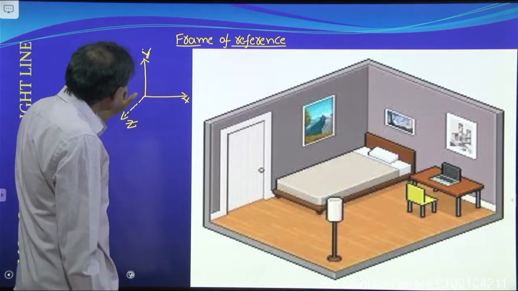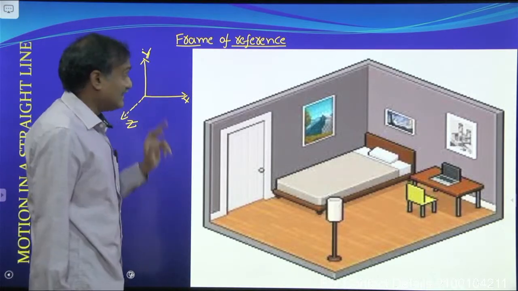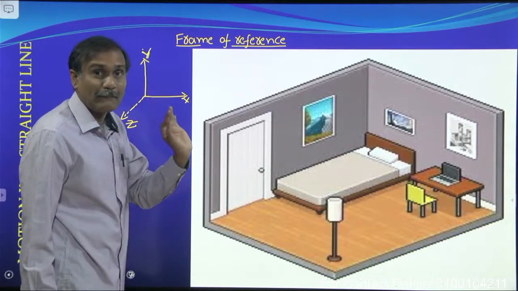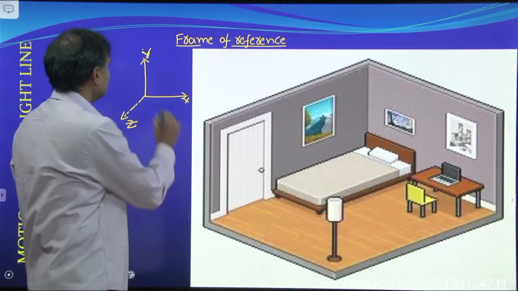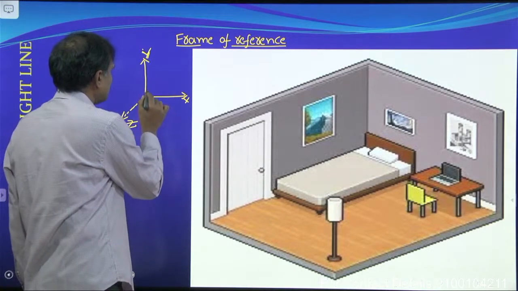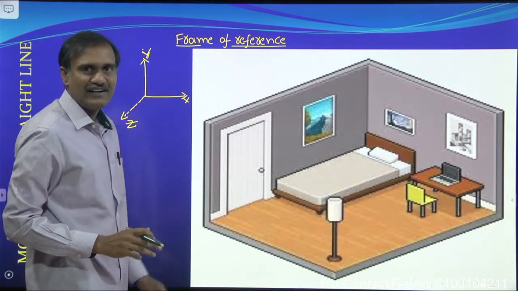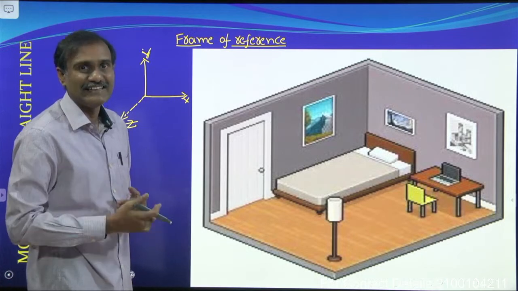Okay, here you observe these three axes. These three are mutually perpendicular to each other. That is, the angle between x and y, angle between x and z, angle between y and z equal to 90 degrees.